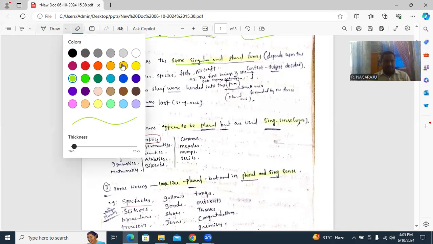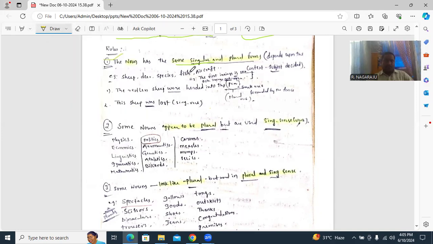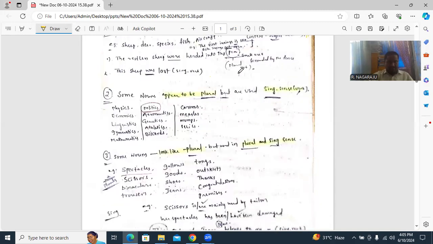Hope you are getting this. Here the noun has the same singular and plural forms, depending on the subject. Examples they mention are sheep, deer, species, fish, aircraft.